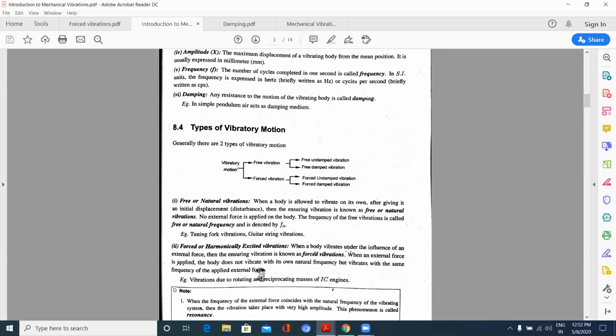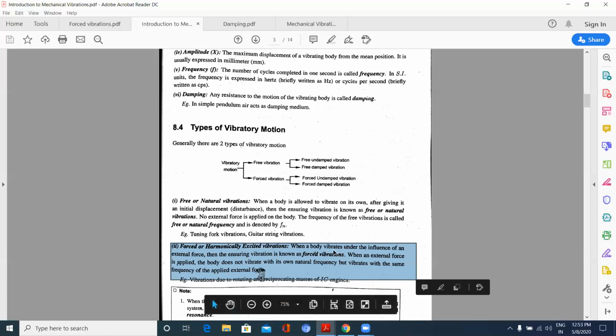Now coming to forced or harmonically excited vibrations. In free vibrations, we initially displace or apply a force on the mass or object, and then it vibrates, which is a natural vibration. But in forced vibration, we apply the force periodically on the object.